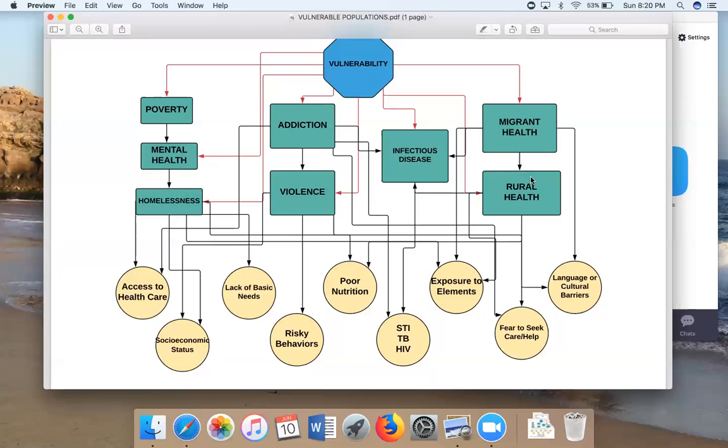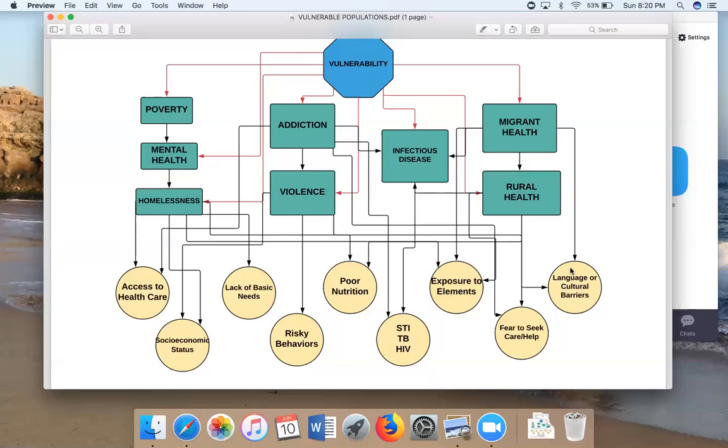Finally, rural health is related to migrant health, but also if you go into some of the rural areas that are primarily Caucasian, they are also exposed to the elements, increasing their risk for infectious disease. They do have a different culture than those living in urban areas, so there could be some cultural barriers there.